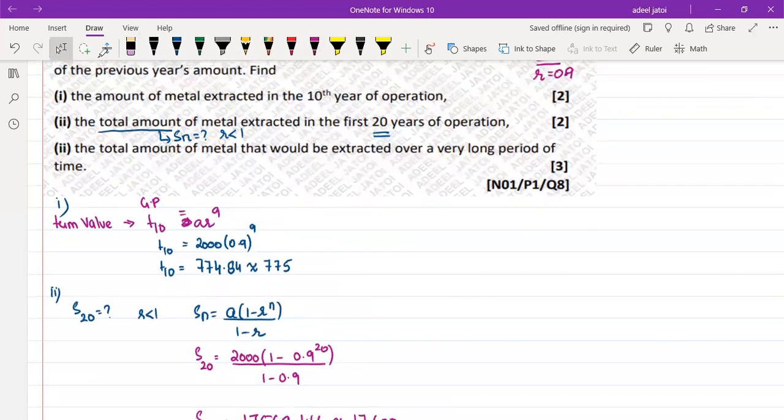Then the question says the total amount of metal that would be extracted over a very long period of time. Whenever it says very long, that means you do not know the number of years. And when you do not know the number of years and the question is based on r less than 1, that means the question is talking about sum of infinity.